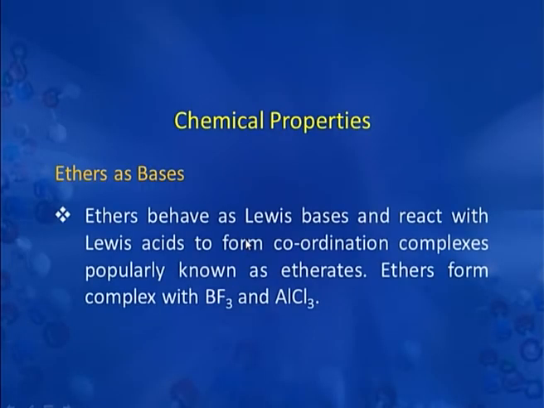Now the reactions where ether behaves as a Lewis base, and this is possible because ether has oxygen containing 2 lone pairs of electrons. Here, ether forms coordination complexes, popularly known as etherates, when treated with Lewis acids like boron trifluoride or aluminium trichloride.